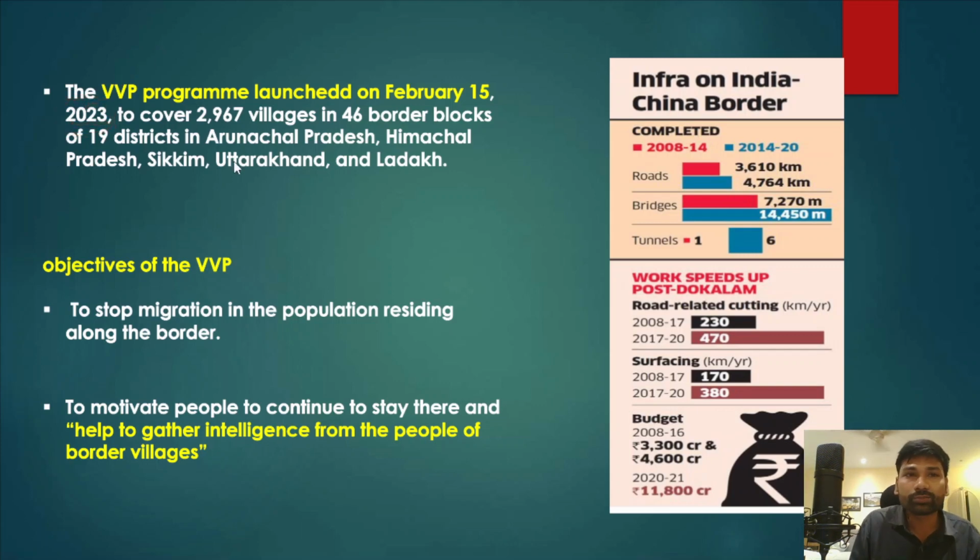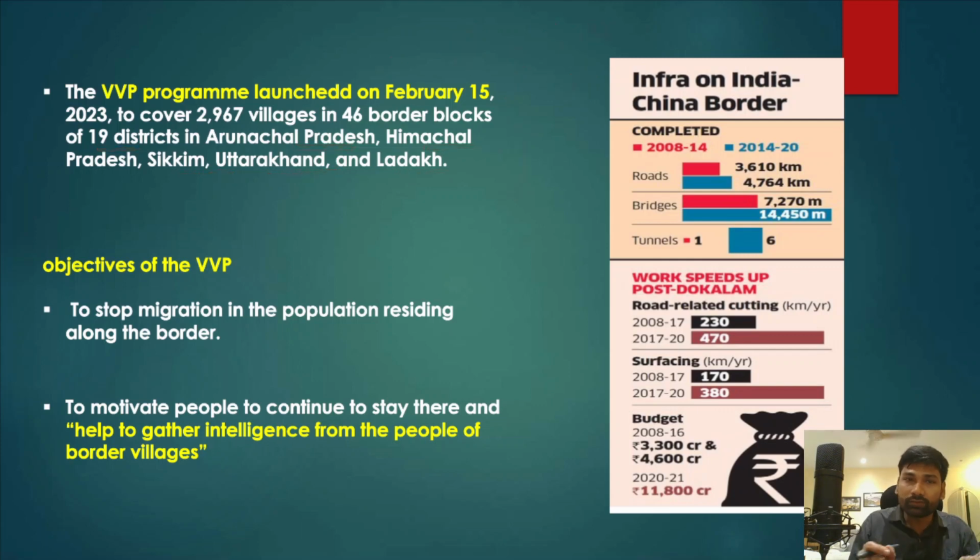And this Vibrant Villages program covered 2,967 villages in total, and 46 border blocks and 19 districts of Arunachal Pradesh, Himachal Pradesh, Sikkim, Uttarakhand and Ladakh. So all these states will be covered under the Vibrant Villages program, and these states also share their borders with China, or they have the line of actual control.